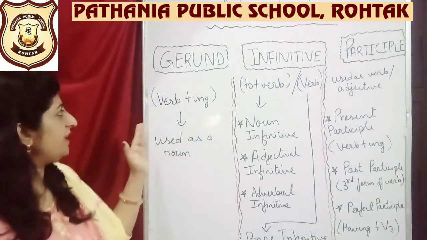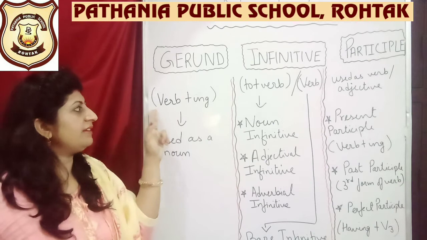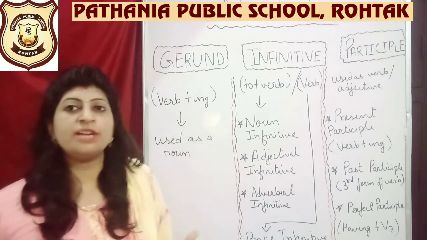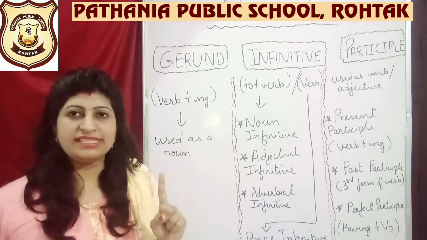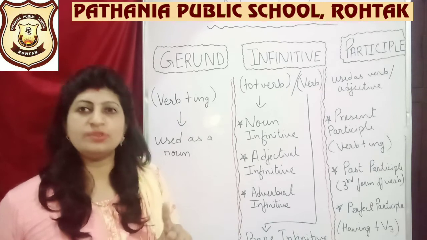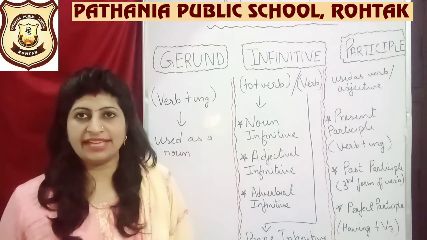Now, in the beginning, talking about the gerund, you can see what is written: verb plus ing. So which verbs are gerunds? The first thing is, when we are using a gerund, it means we are using the base verb and we are using an ing with it.